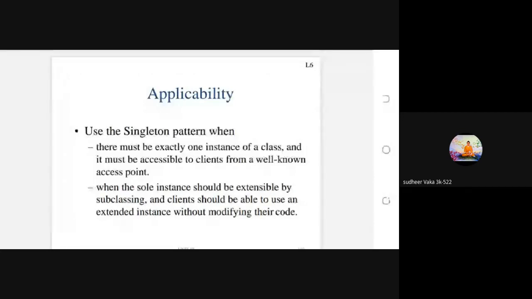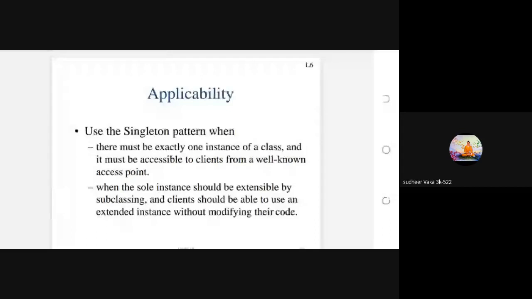Here, for the purpose of creating only one instance, the singleton design pattern is used. By using the singleton design pattern, the class should create only one single instance. By using that single instance, the client should be able to extend that instance, using the extended instance without modifying the code. This is the next applicability of the singleton design pattern.